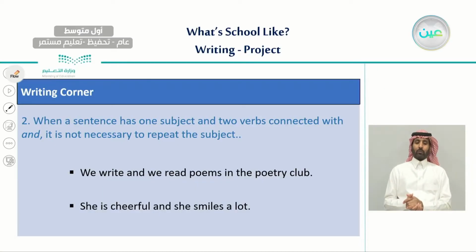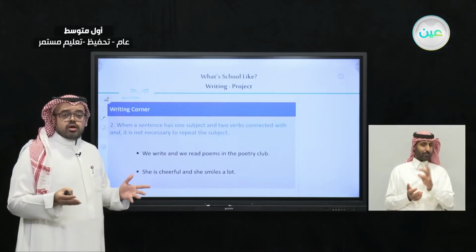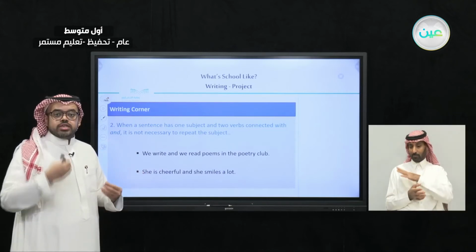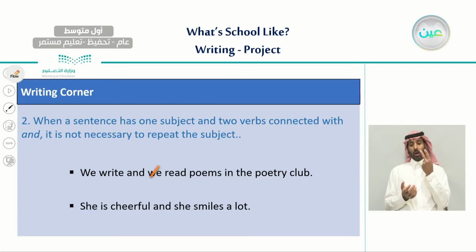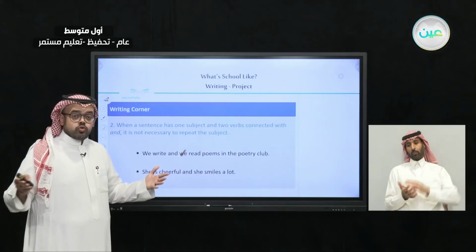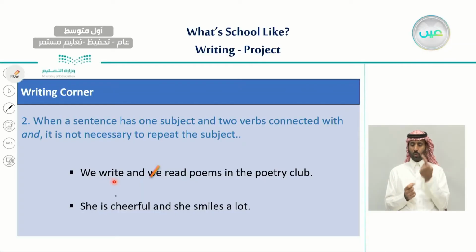The second one, we write and we read poems in the poetry club. There is something strange in this sentence. What is it? Very good. Yes, we mentioned we twice. We don't have to do this. We can use the subject only one time when we have two verbs in only one sentence. So the sentence will be, we write and read poems in the poetry club.